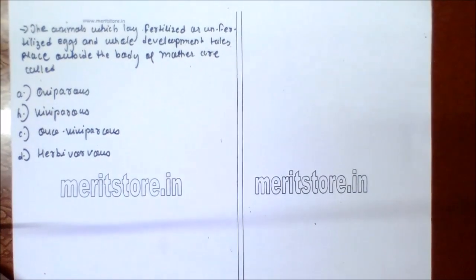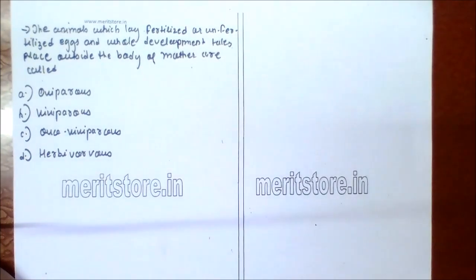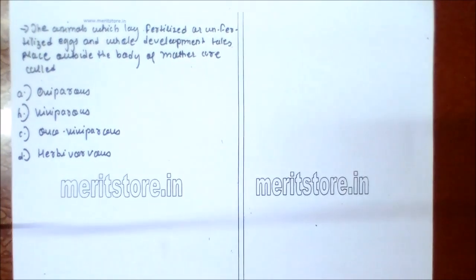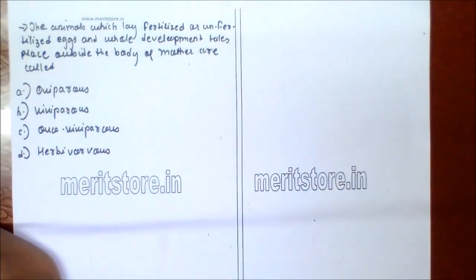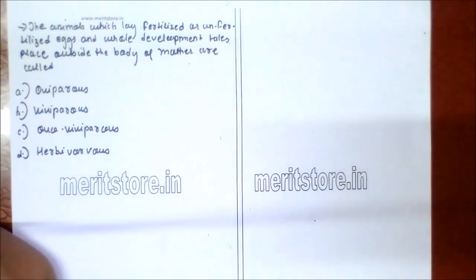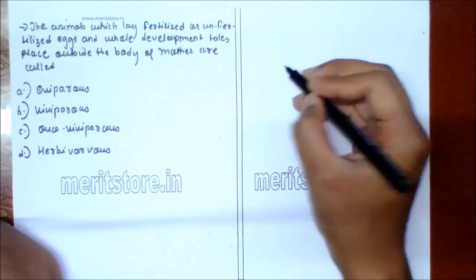Human reproduction. The animals which lay fertilized or unfertilized eggs, and whole development takes place outside the body of the mother, are called: A. oviparous, B. viviparous, C. ovoviviparous, D. herbivores. So these are called egg laying animals.